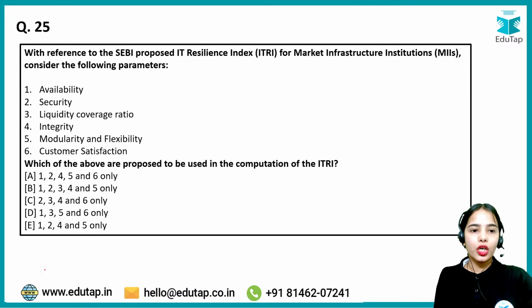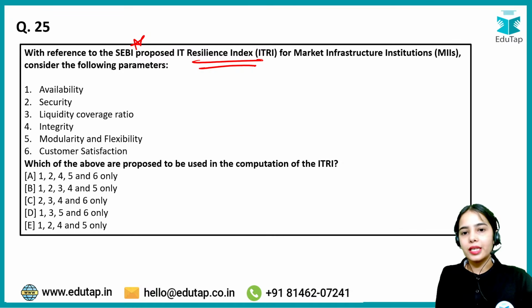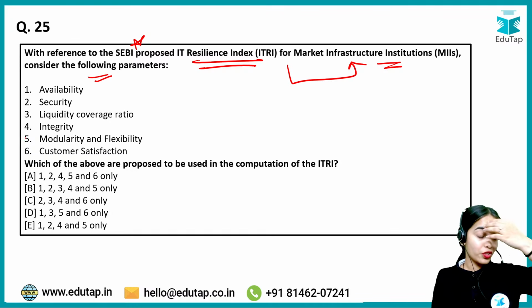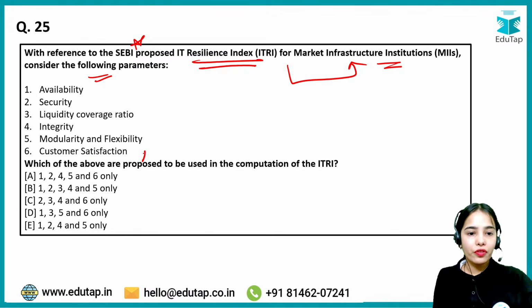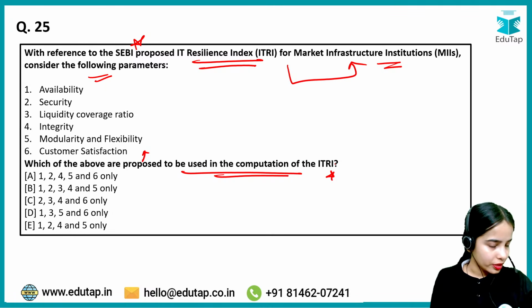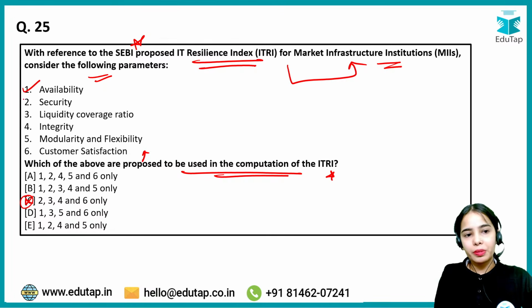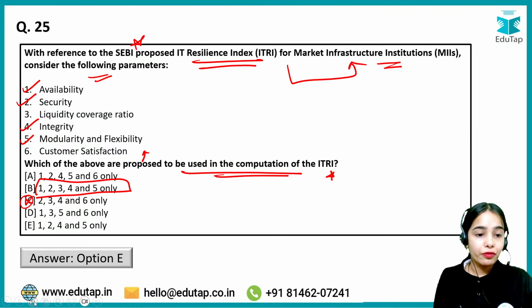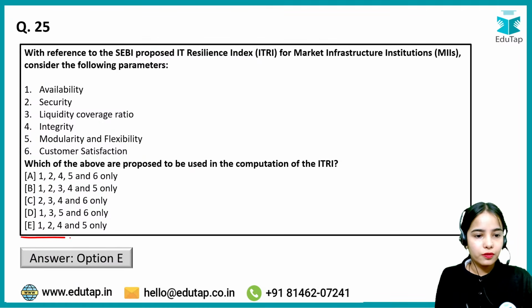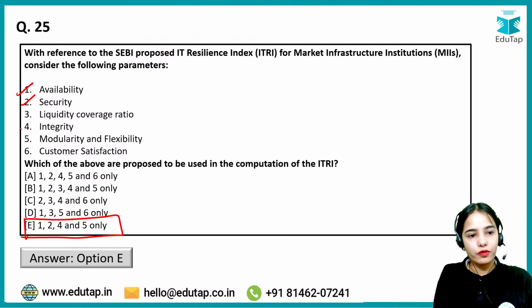So with reference to the SEBI proposed IT resilience index for market infrastructure institutions, consider the following parameters. Which of the above are proposed to be used in the computation of the IT resilience index? Any idea, anyone? Okay, no, that is not correct. The right answer here is availability, security, integrity, and modularity and flexibility. So 1, 2, 4 and 5. So E is the answer.